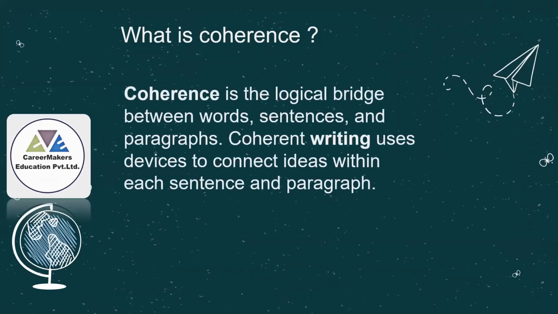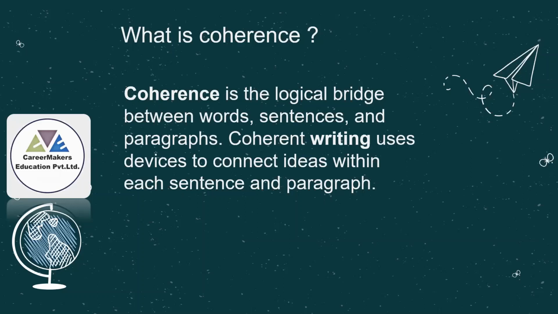Coherence is the logical bridge between words or sentences or sometimes paragraphs as well. That means we are connecting two words or sentences, or sometimes connecting two paragraphs. So coherent writing uses devices to connect ideas within each sentence and paragraph.